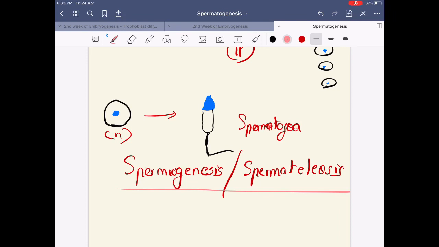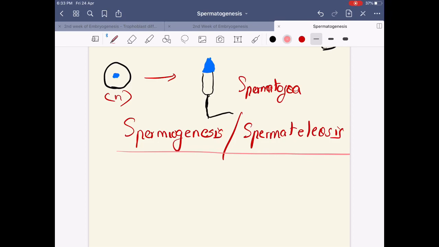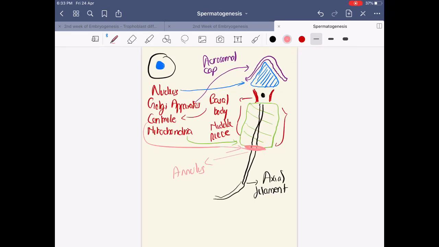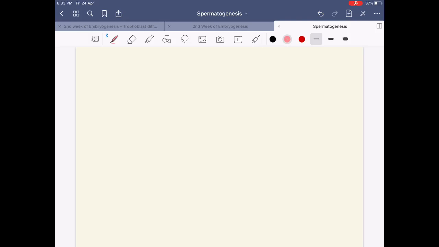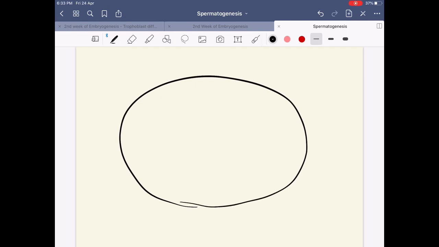Next, where does this take place? We already mentioned that it takes place within your seminiferous tubules. If I am to draw a seminiferous tubule, a circular lumen like this, and certain cells like this, just two cells, but you need to imagine that these cells are present throughout. These cells are going to have certain appendages like this.